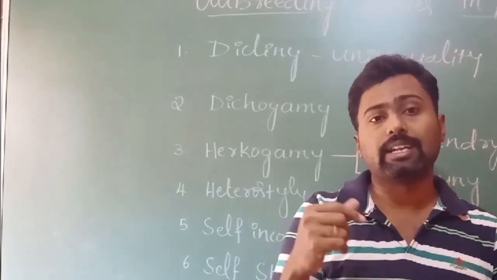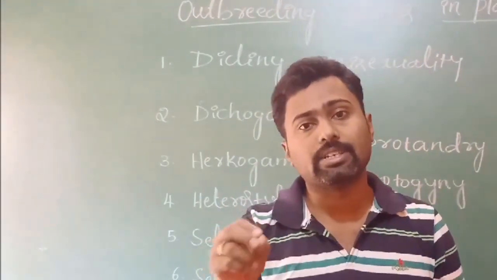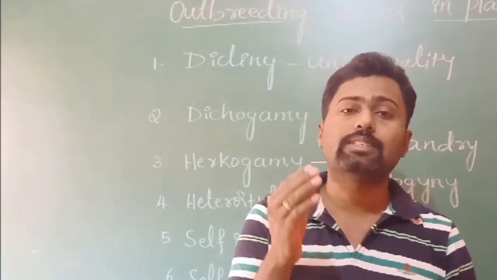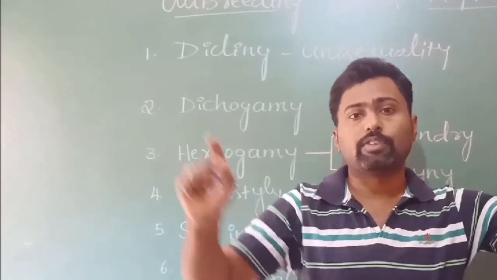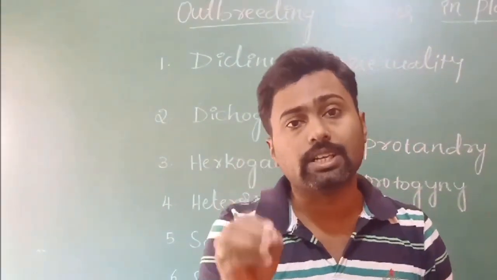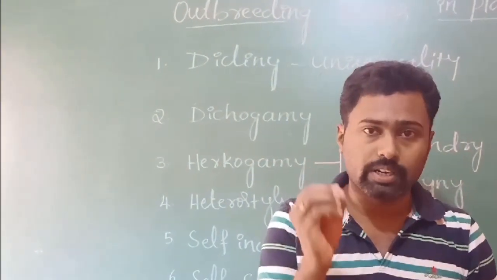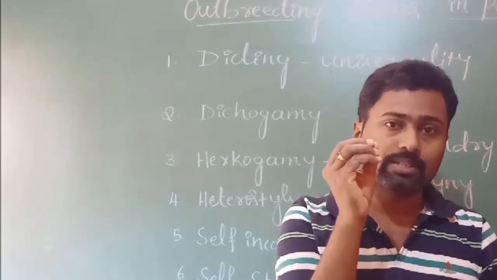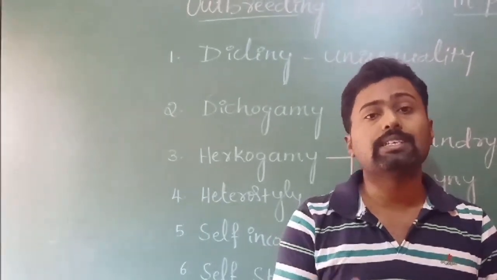I explained this in the last video. The question may be asked about why papaya exhibits xenogamy only. You know that xenogamy is a true cross pollination. When the male plant is separate and the female plant is separate, there are no chances of geitonogamy in this condition. That's why xenogamy is considered a true cross pollination, and it is observed in Carica papaya as well as in date palm.